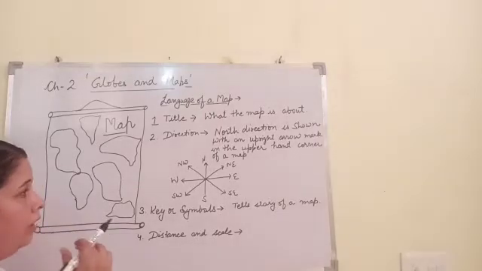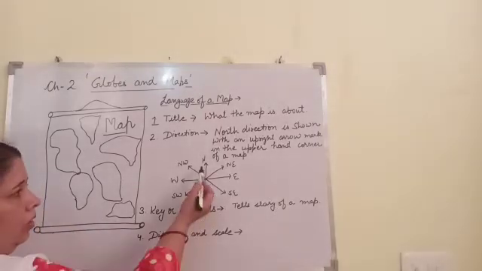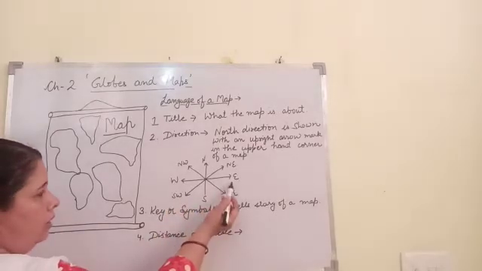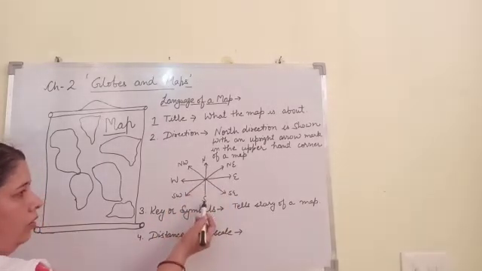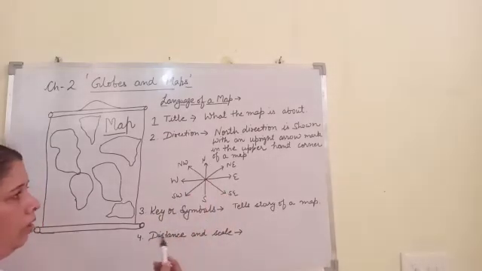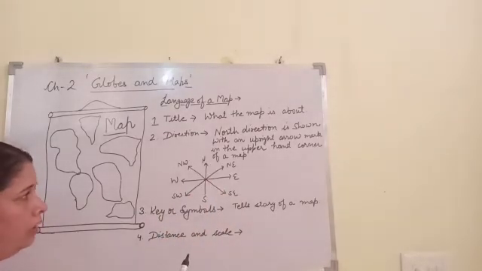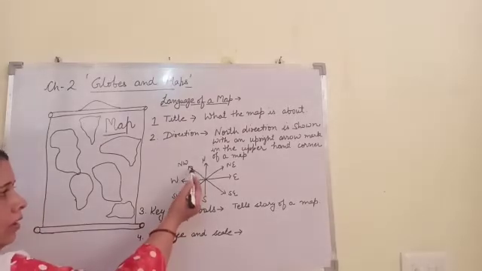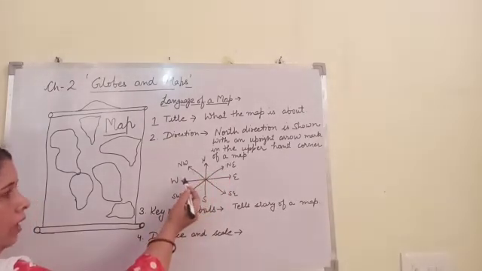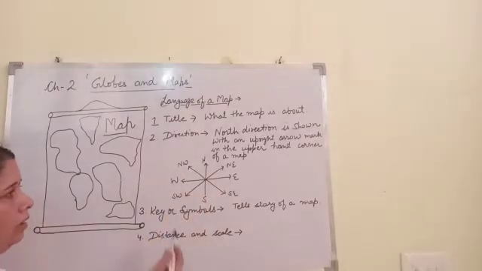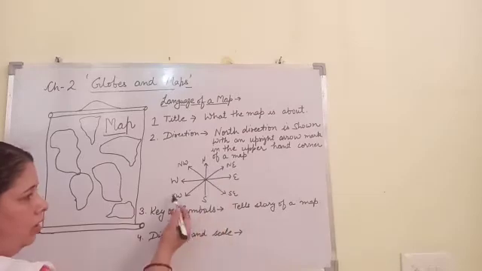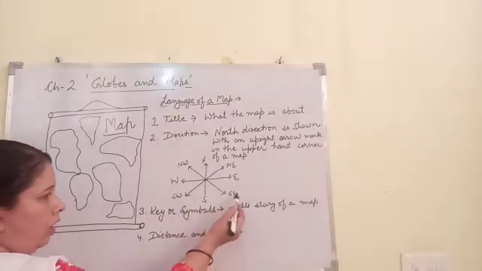There are mainly four directions. They are north, south, west and east. These directions are also known as cardinal directions. You can see four more directions. They are known as intermediate directions. They are northwest, northeast, southwest and southeast.